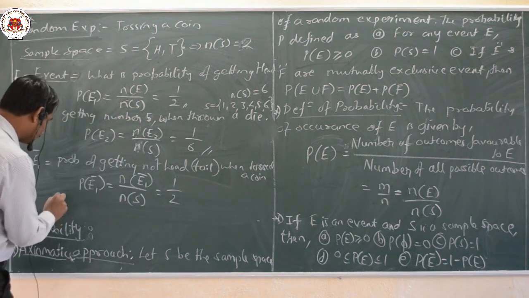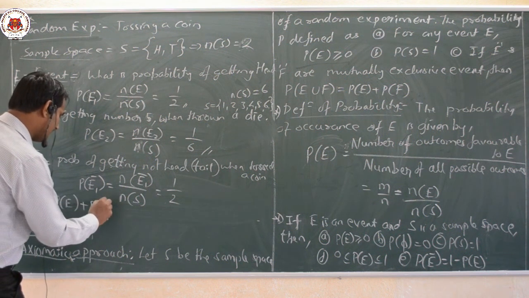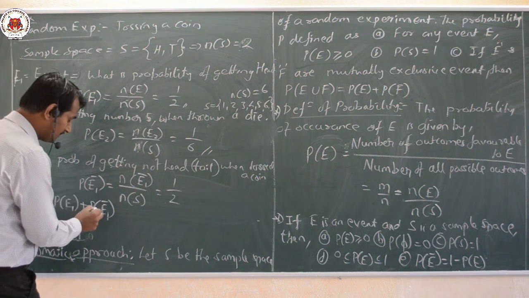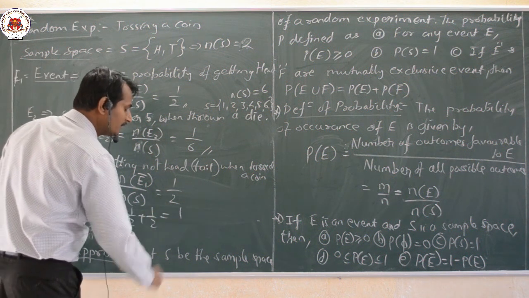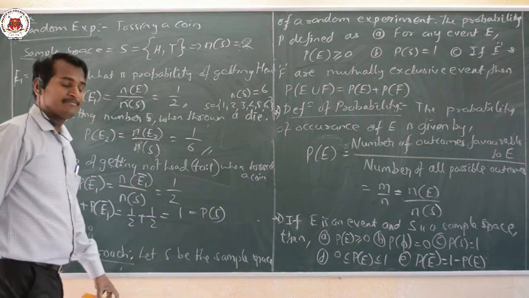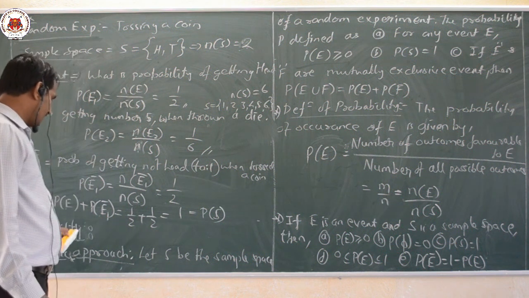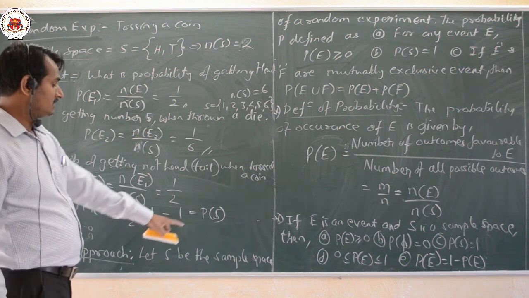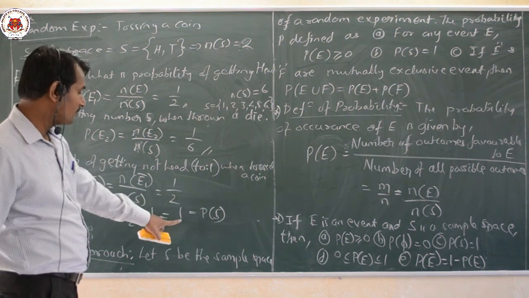Now, if we add these 2, that is P of E1 plus P of E1 dash, probability of getting head plus probability of not getting head, that is nothing but 1 by 2 plus 1 by 2, the value will be 1, and that itself is nothing but P of S here. That means probability of E1 plus probability of any event happening, plus probability of not happening of that event, is equal to the probability of the sample space, or that value is also equal to 1.